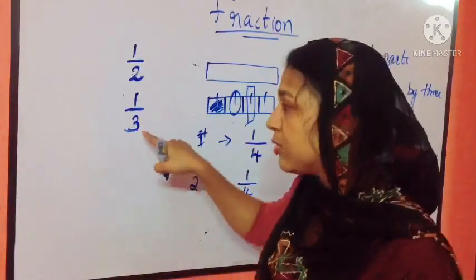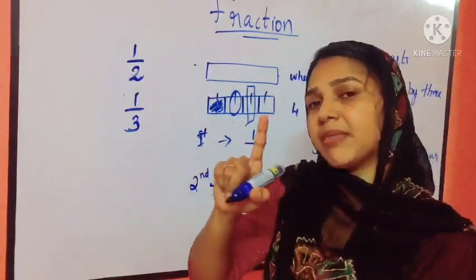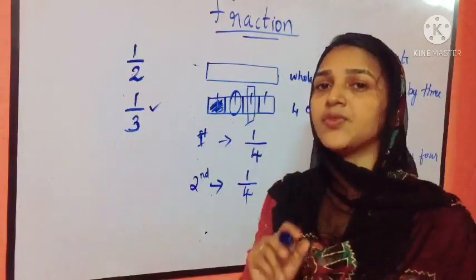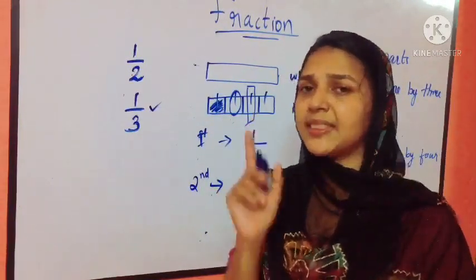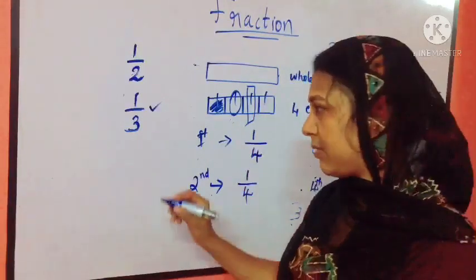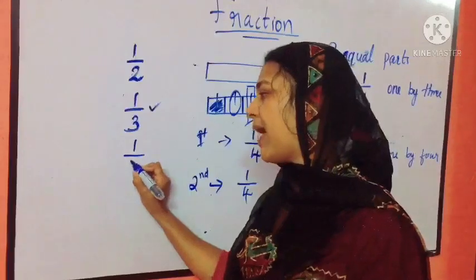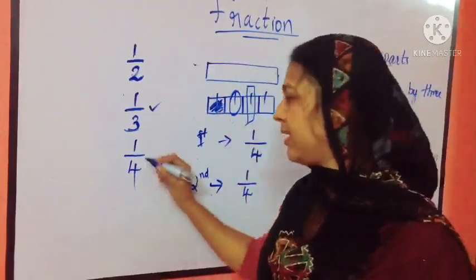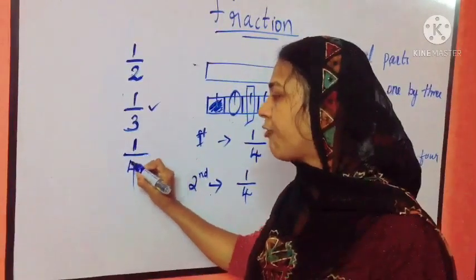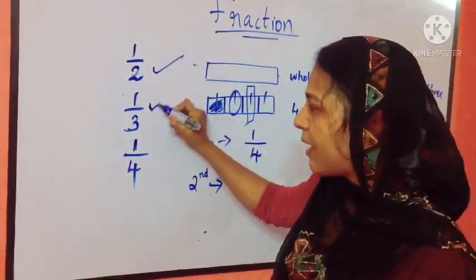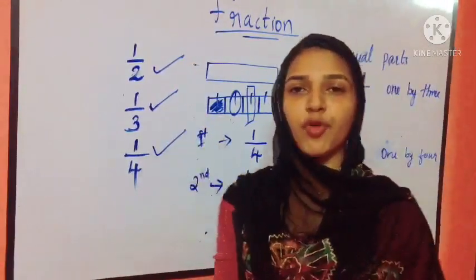And the last one, when we divide a thing into 4 equal pieces, 1 piece can be represented as 1/4. That means 1 piece out of 4 pieces. So this is 1 by 2, this is 1 by 3, this is 1 by 4.